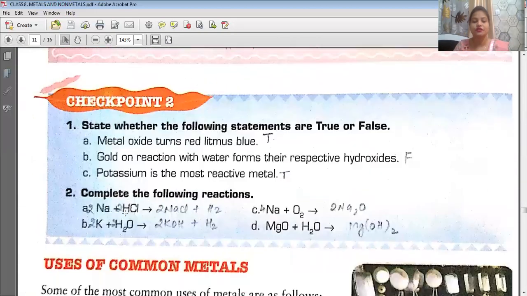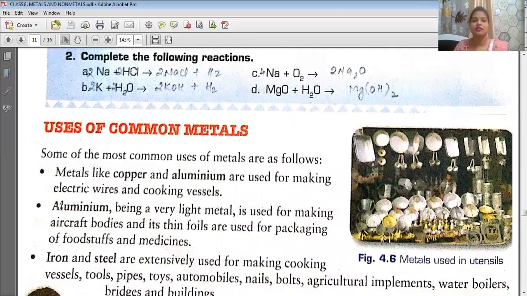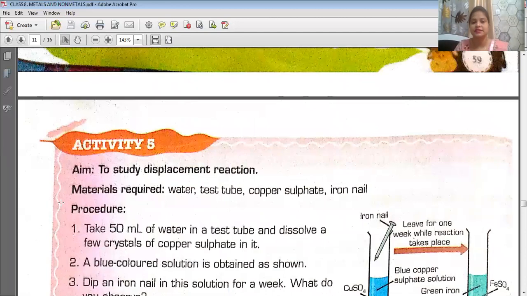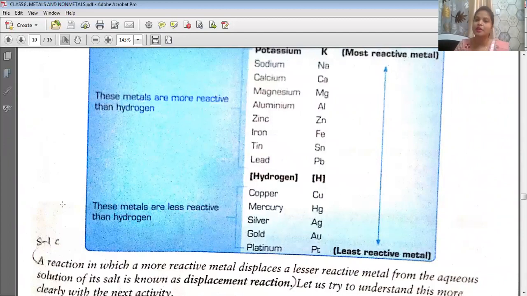Okay, students, till here we have studied reactivity series. So what are the things that we have studied today? Today we have studied the chemical properties of metals and non-metals, reaction of metals with oxygen, reaction of non-metals with oxygen, reaction of metals with water, reaction of non-metals with water, reaction of metals with dilute acid, reaction of metals with bases, and reactivity series.